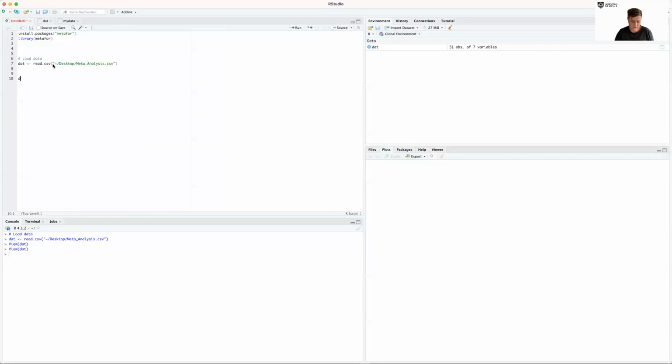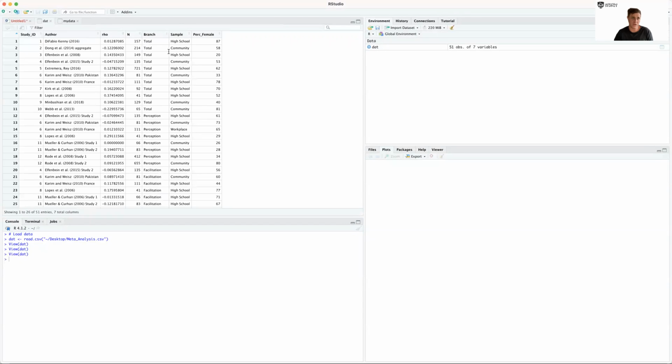So let's do that. To do that, we use the escalc function, the effect size calculating function. We have to tell it what kind of effect size data we're giving it. We're giving it a correlation coefficient. Then we need to tell it which variable in this data set is the correlation coefficient.